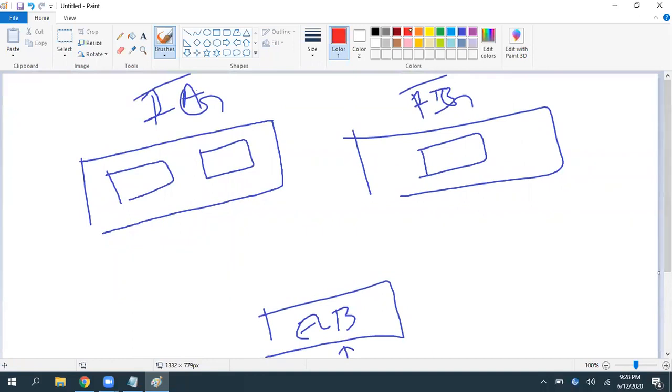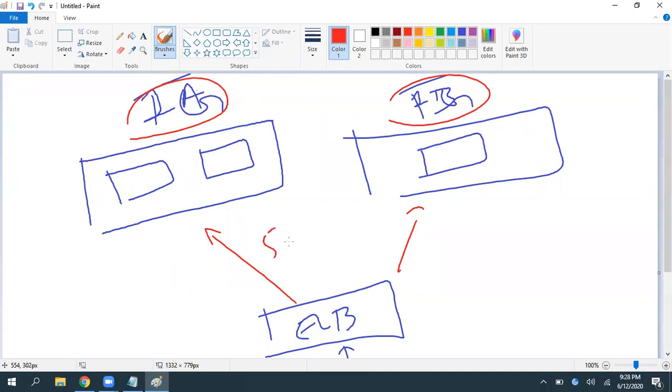It is going to distribute the traffic based on the target groups count. 50% traffic will go there, 50% traffic will go here. Out of this 50% traffic, this instance is going to deliver 25, this instance is going to deliver 25. But here we have only one instance. It needs to deliver 50% of the traffic.